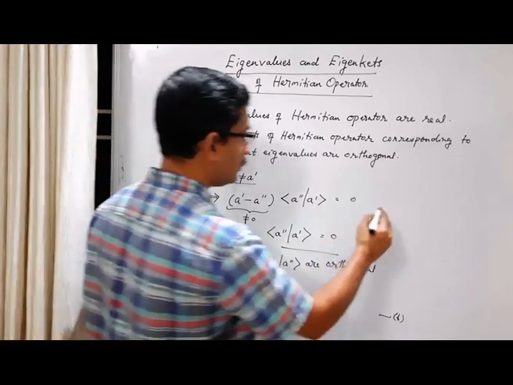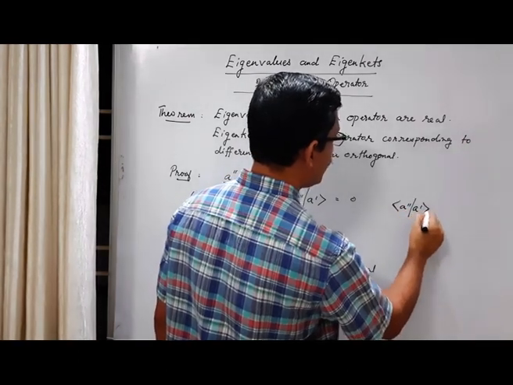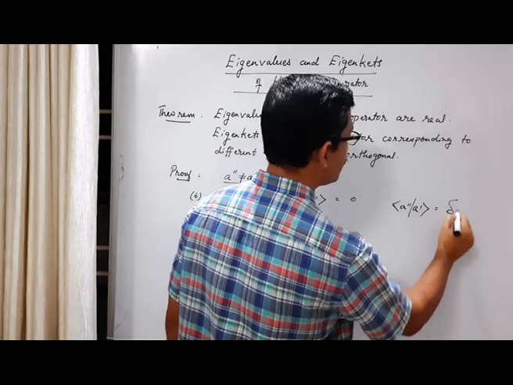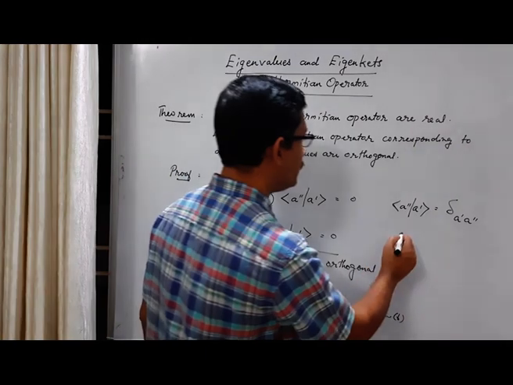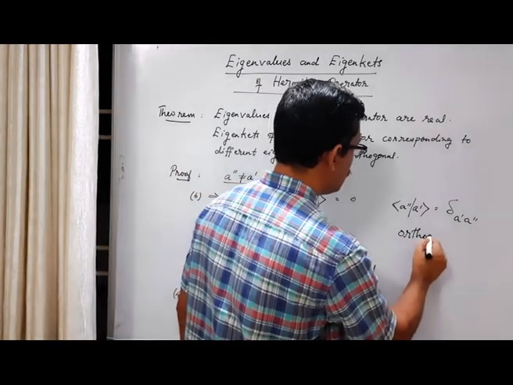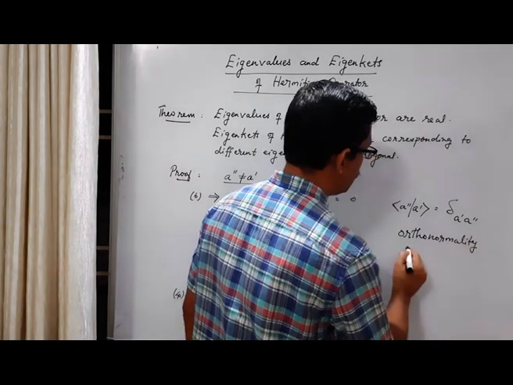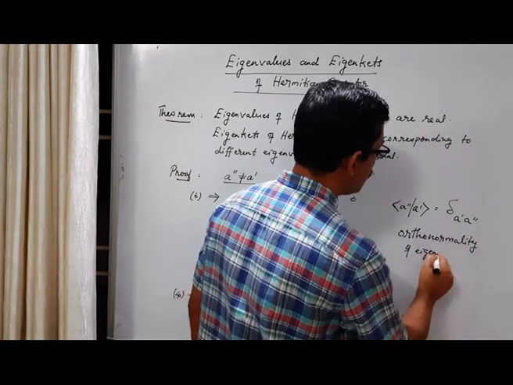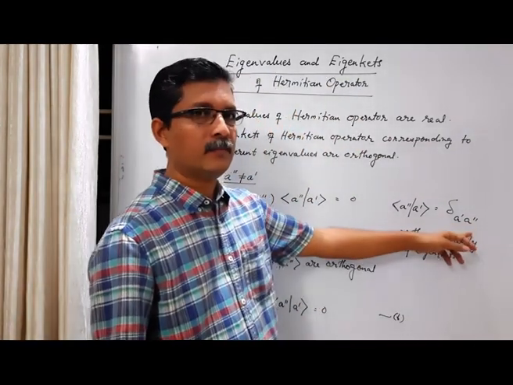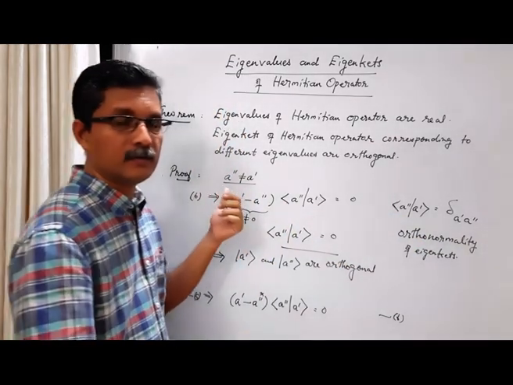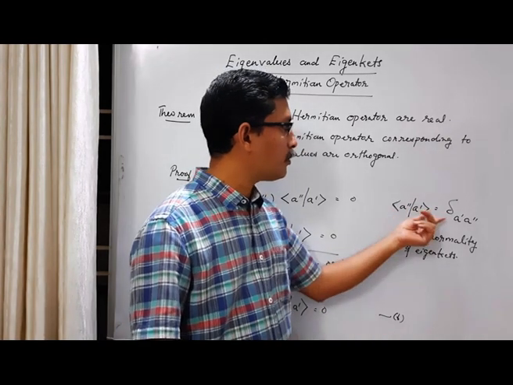So the inner product of two eigenkets is equal to delta A prime A double prime. This is the orthonormality condition, the orthonormality of the eigenkets of a Hermitian operator. If A prime is not equal to A double prime, if the two eigenkets are different, then they are mutually orthogonal. The inner product is equal to 0.